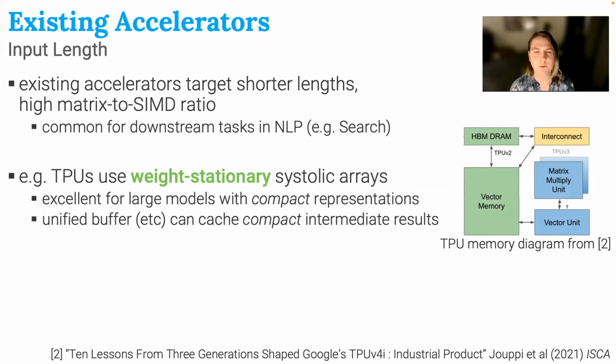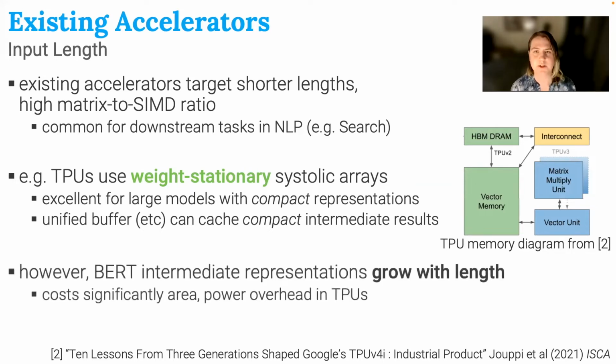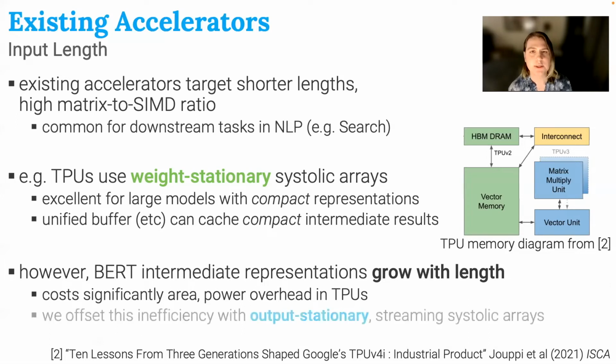But unfortunately, within transformers, these representations also grow with length, meaning that within transformers, we actually see a really big increase in the area and power overhead of storing these representations in this vector memory. But one of the main things that we change about this in ProSE is that we chose to use output stationary systolic arrays, which allows for streaming. And this is a big gain that allows us to cut out a lot of this inefficient overhead, as we no longer have to cache these results. We can simply stream them through the accelerator all at once.